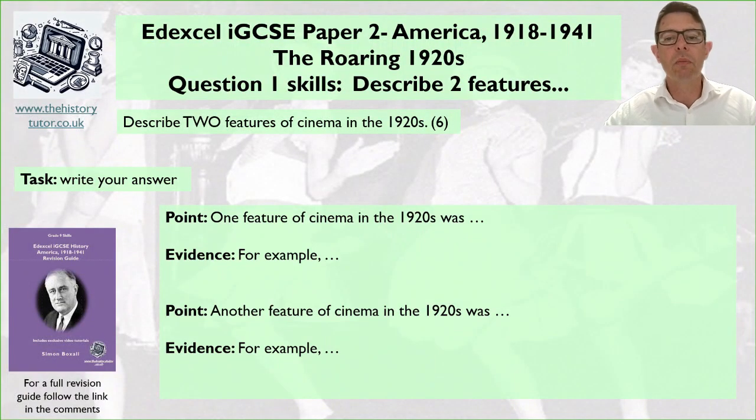So one feature of cinema was, maybe you could talk about entertainment, for instance, popularity of the cinema. Maybe people have more money to spend. Maybe it represents something about society. Maybe it's about technology of the cinema, the desire to be entertained. Let's come up with some ideas, then back up those ideas with 1 or 2 sentences of facts and information. So pause it now, give it a go, and I'll show you an example answer.